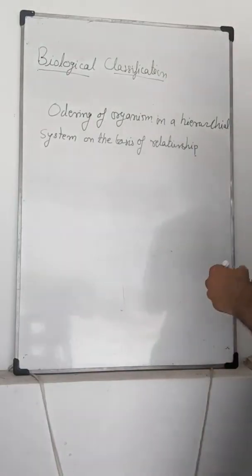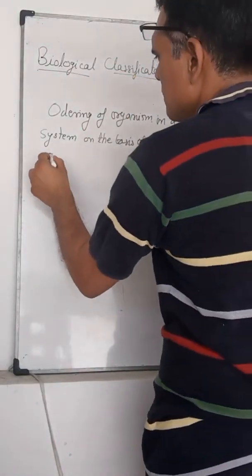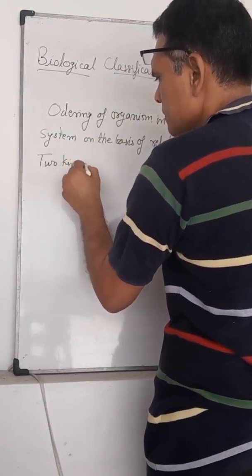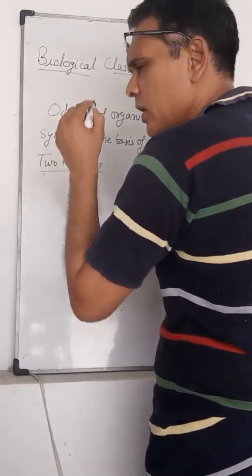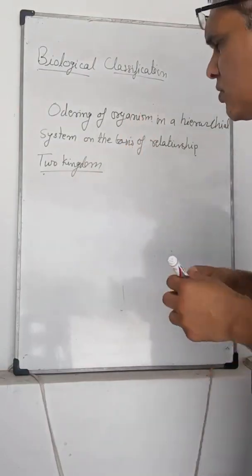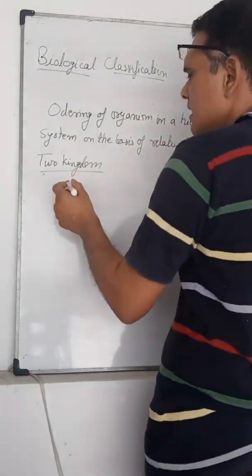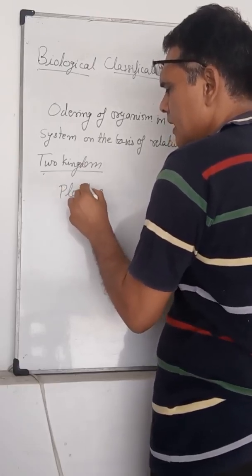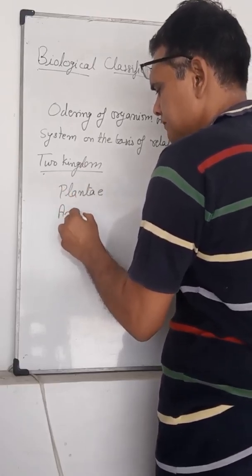Different scientists have given classifications. First of all, the two kingdom classification was given by Carolus Linnaeus. Carolus Linnaeus gave the two kingdom classification on the basis of few characters: one is Plantae and another is Animalia.